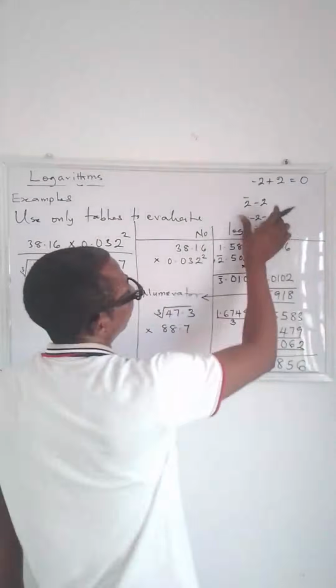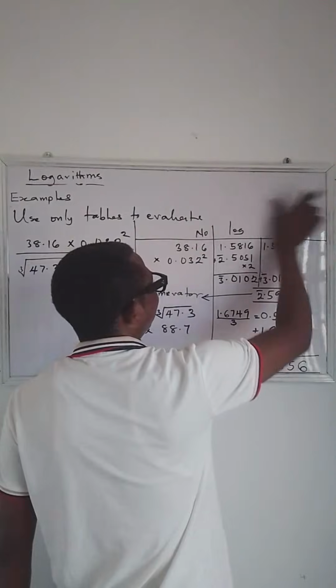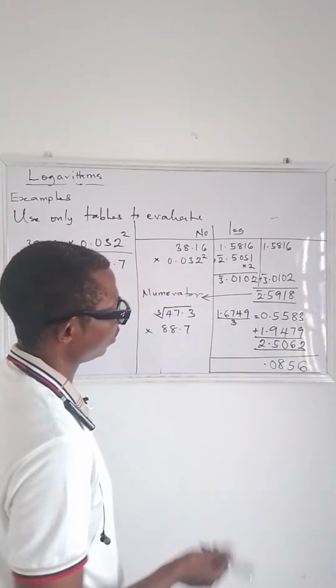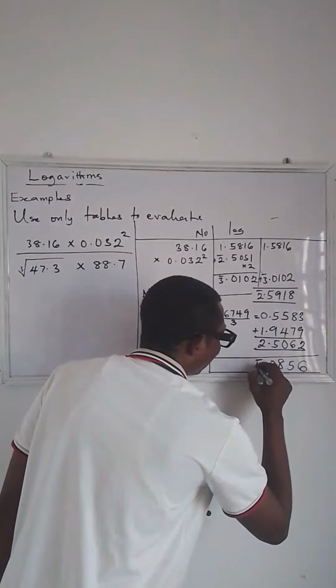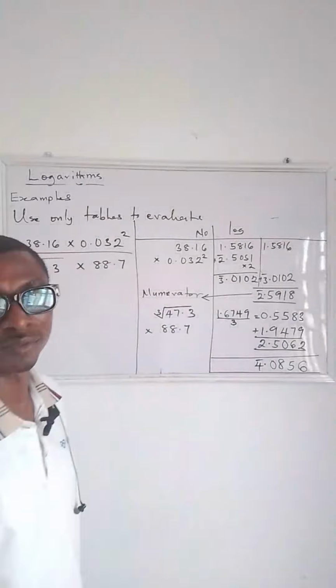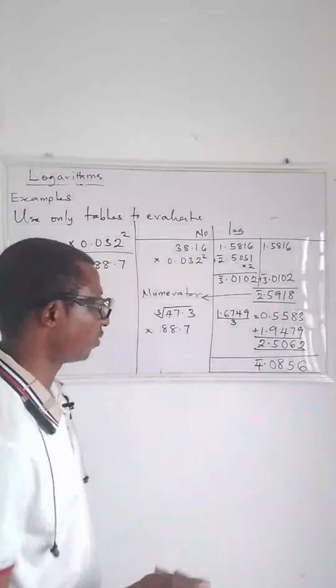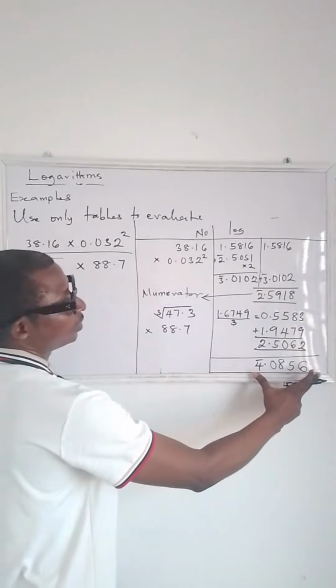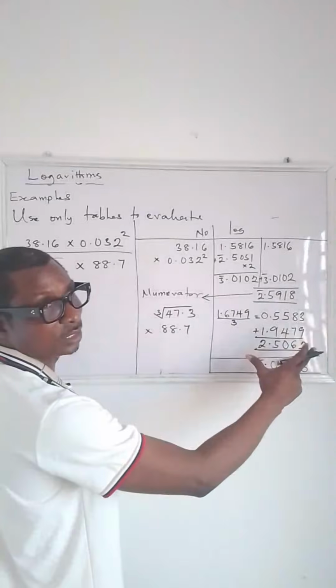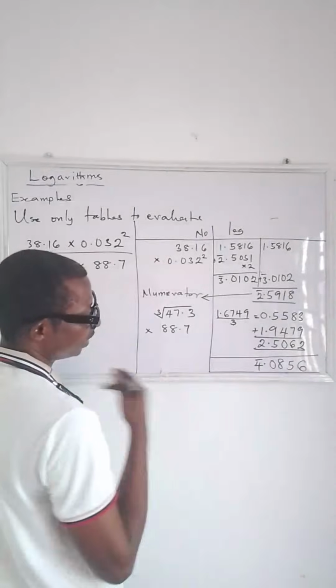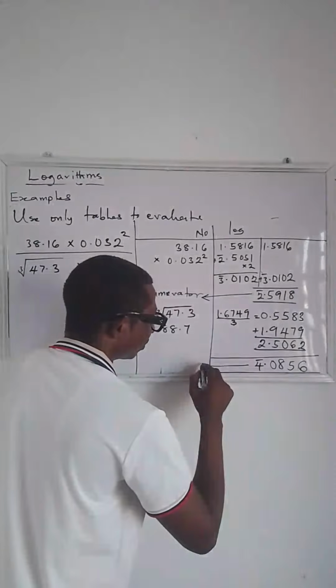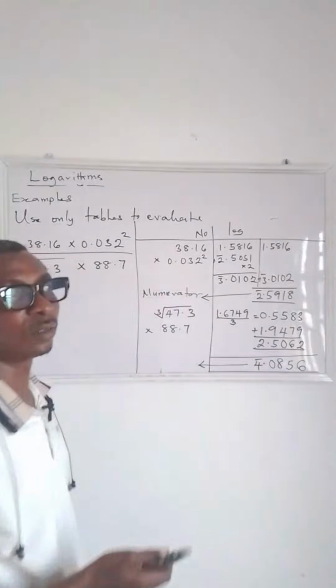Please, let's take note of that. You have to be very careful. Now, in this case, we'll be having bar 4. So, bar 2 minus 2 is going to give you bar 4. So, now, we are done with the evaluation in the logarithm side. Now, let's move it down to the number.